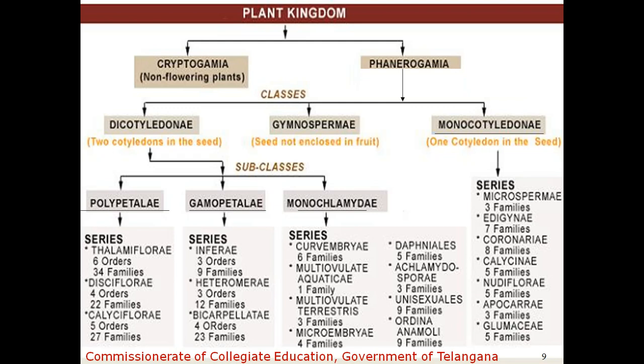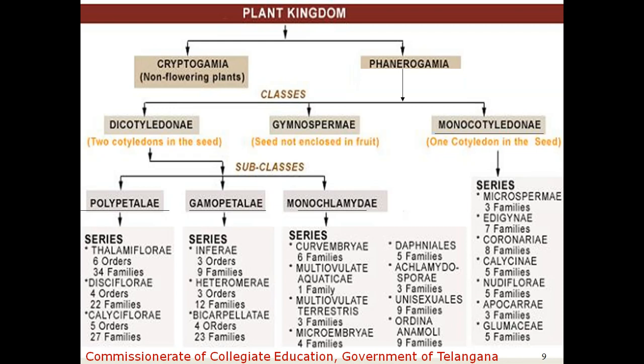So in polypetalae and gamopetalae, one of the common features is the bichlamydeous condition. That means we find the perianth in 2 whorls. So it is called the bichlamydeous condition. Both have the bichlamydeous condition, that means the perianth is differentiated into calyx and corolla. The outermost whorl is called the calyx, which is usually green in color, and the next whorl is called the corolla. Usually it is in attractive colors.